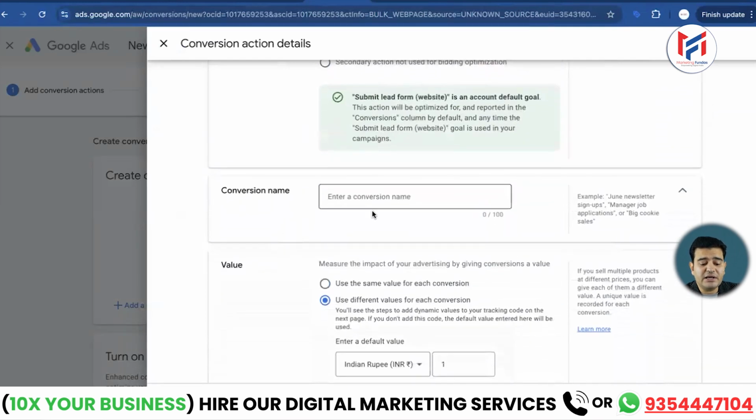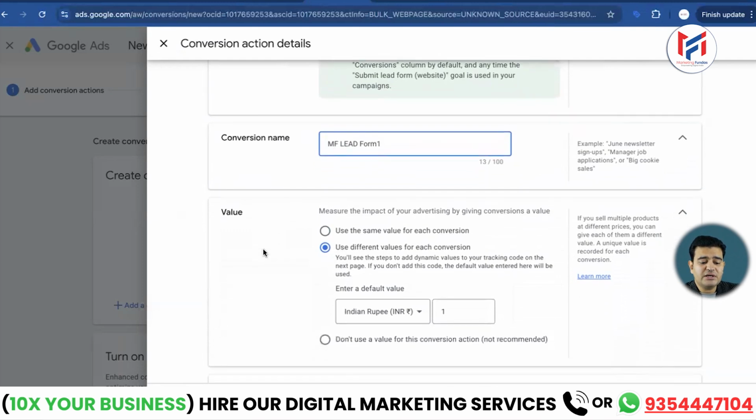Okay, so the conversion name. Now here, if you want to give a conversion name, I'll give it MF, meaning Marketing Fundas, and lead form. Done. I gave this a name and called it lead form 1.